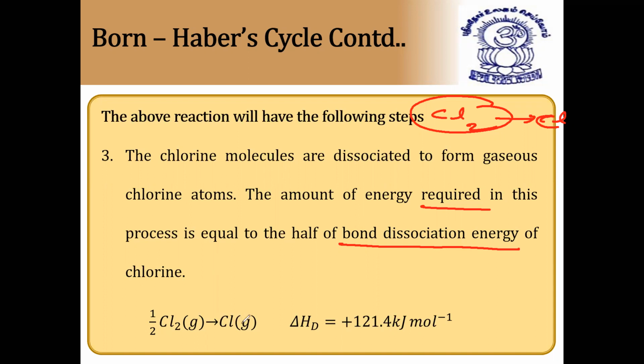So half Cl2 gives rise to Cl gas atoms, and in this case delta H is the dissociation enthalpy. Enthalpy and energy are the same here, so it is equal to plus 124.4 kilojoules per mole. All of you note down these values, and how to apply Hess's law for this we'll discuss now. Again recollecting: the first step is enthalpy of sublimation, the second step is ionization energy, the third step is bond dissociation energy. Now we'll see the fourth step.